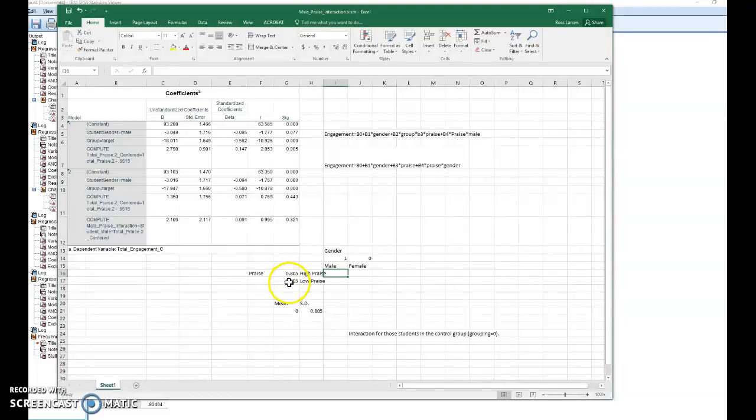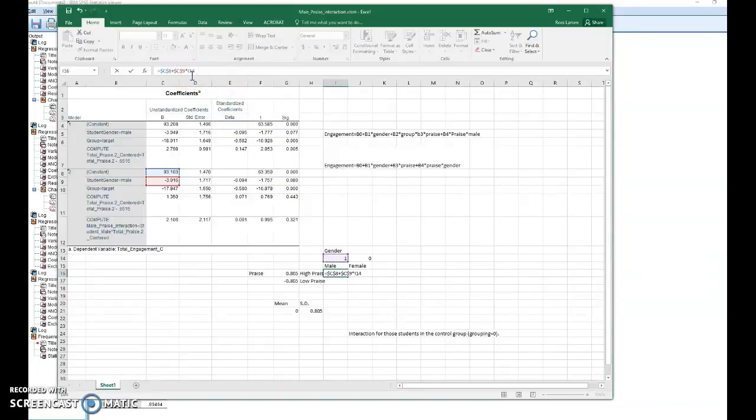So if I had a continuous interaction, I would simply have minus 1 standard deviation here and plus 1 standard deviation here instead of 0 and 1 like I have for a dichotomous variable. So I put equals, find the intercept, bracket it around in dollar signs to hold that cell constant, plus gender, bracket that in dollar signs, times the value that gender actually takes on.